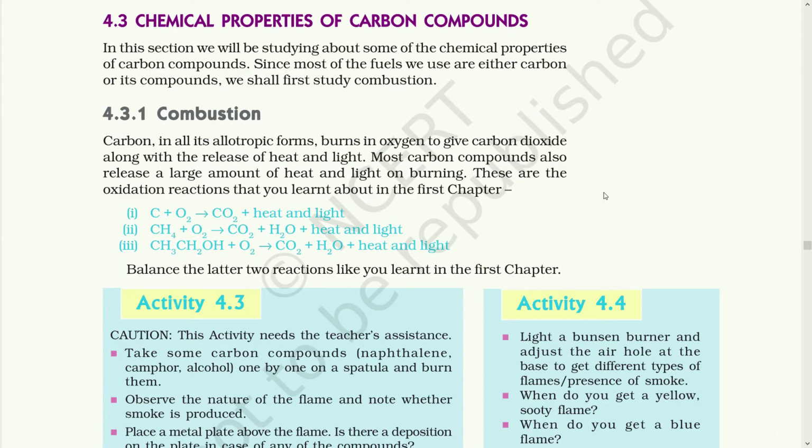Now let's study chemical properties of carbon compounds. Here we will first study combustion. Carbon in all its allotropic forms burns in oxygen to give carbon dioxide along with the release of heat and light. Most carbon compounds also release a large amount of heat and light on burning. These are oxidation reactions that you learned in the first chapter. So here you can see the example, carbon when combusted becomes carbon dioxide. Also heat and light is released. In the same manner, methane when combusted also forms carbon dioxide, water and heat and light. So in all the 3 cases during combustion, carbon dioxide gas is released.